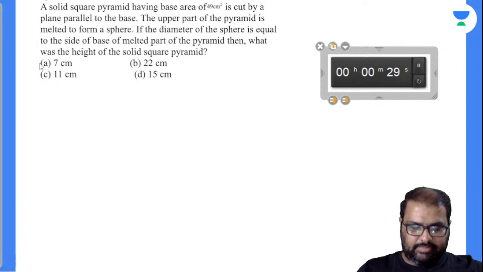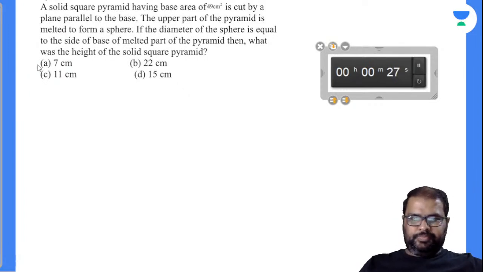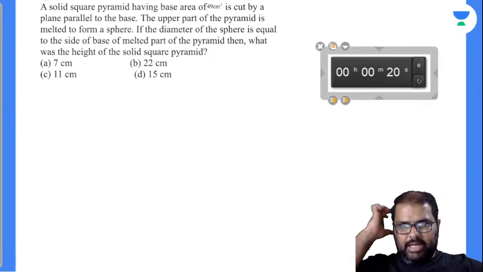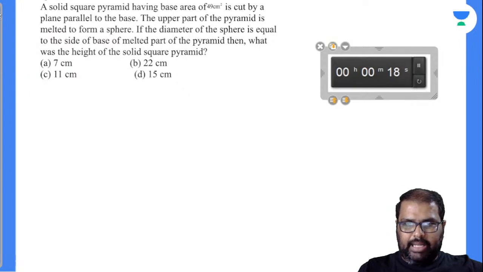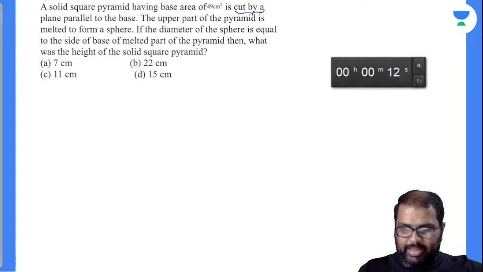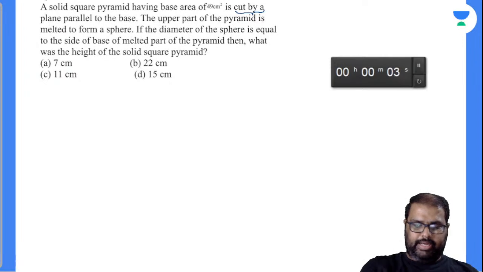Any answer for this? A solid square pyramid having a base area of 49 centimeter square is cut by a plane parallel to the base. The upper part of the pyramid is melted to form a sphere. Okay, fine. So how shall we solve this? Any idea?